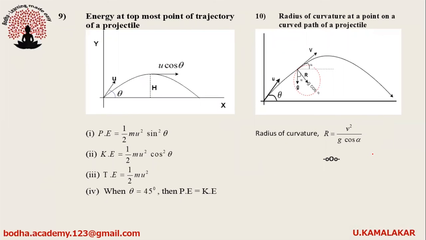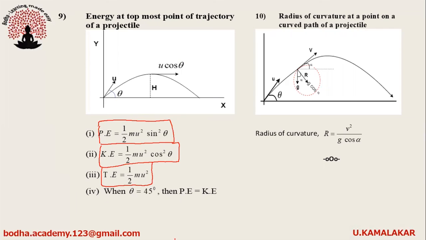Energy at topmost point of trajectory of projectile. At topmost point, potential energy is given as P equals half mu square sin square theta. Kinetic energy is given as half mu square cos square theta. And total energy is given as half mu square. When theta equals 45 degrees, then both potential energy and kinetic energy will be equal.